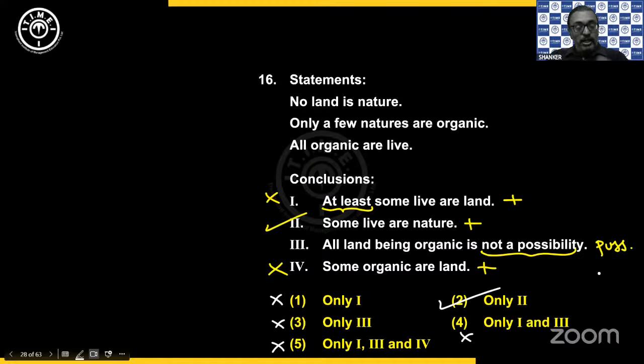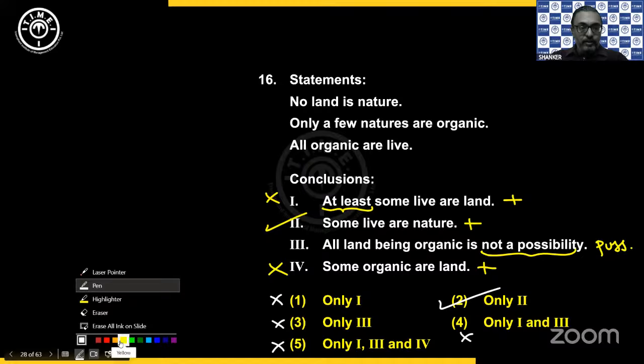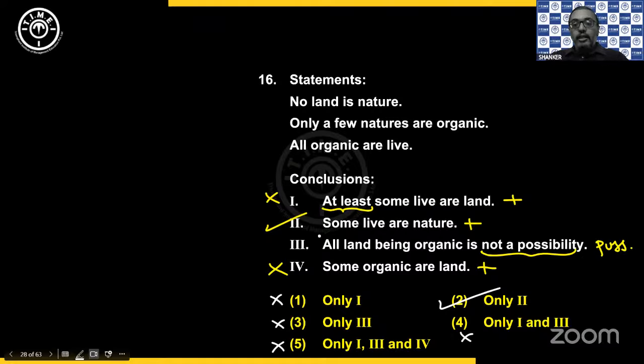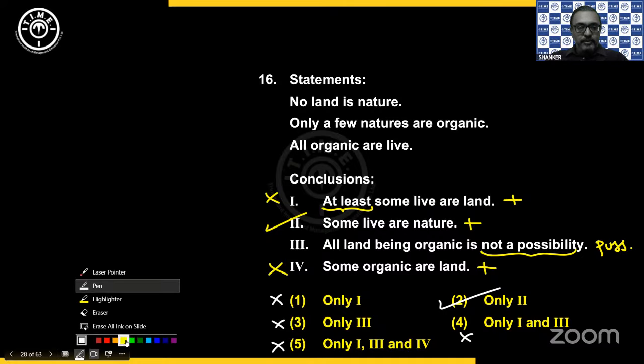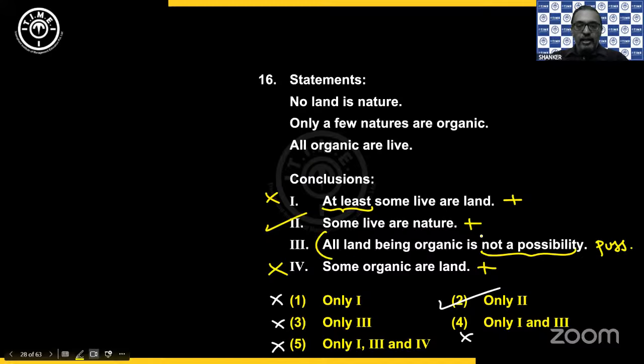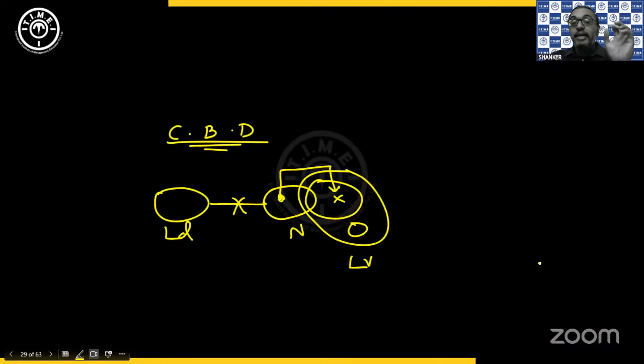Correct? But anyways, let's check the third one. He says all land being organic is not a possibility. So all land are organic. Is it possible or not? We should check. So the complete land, can I take it inside organic? That is what we need to check.